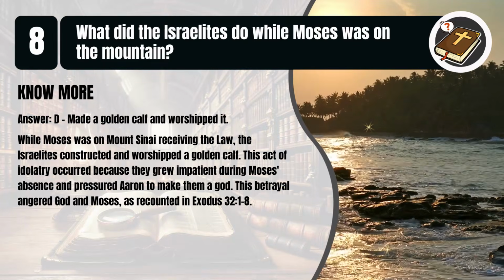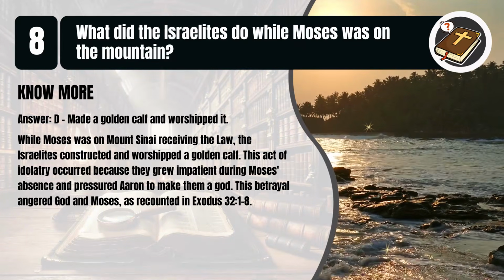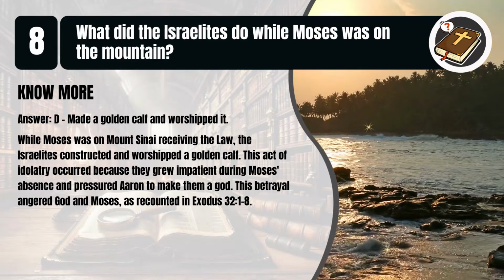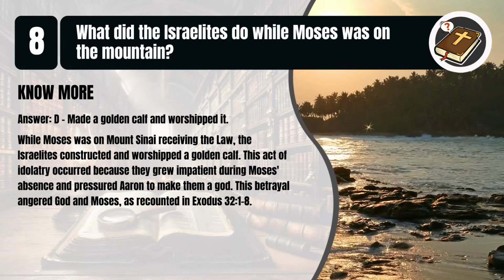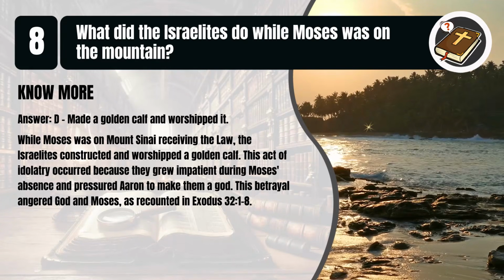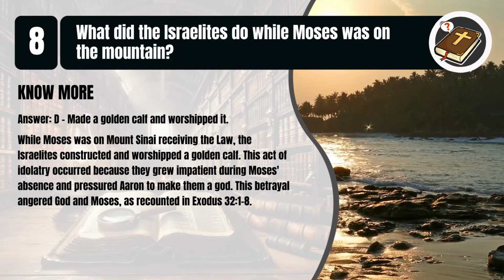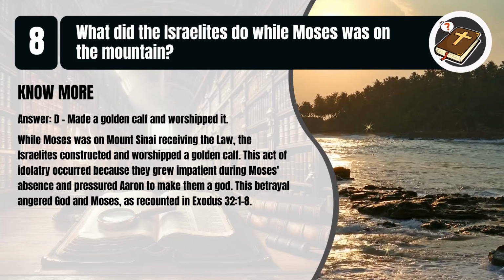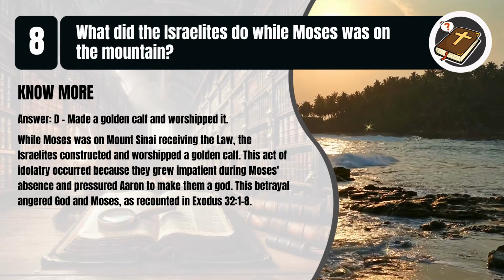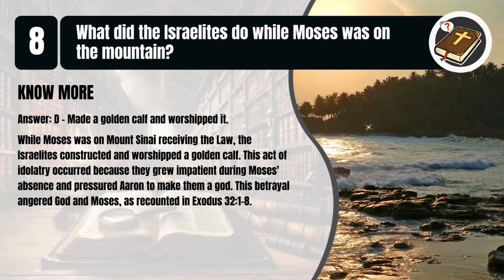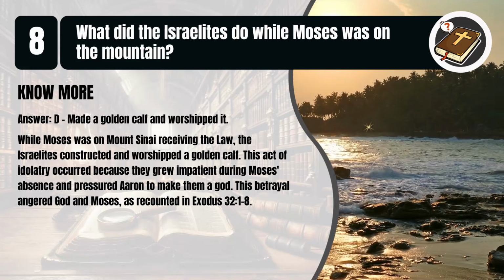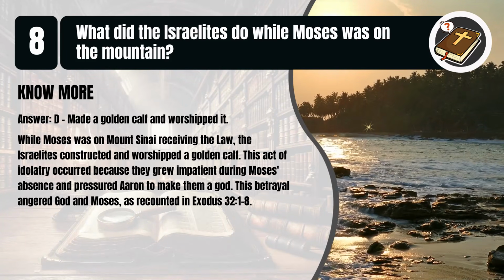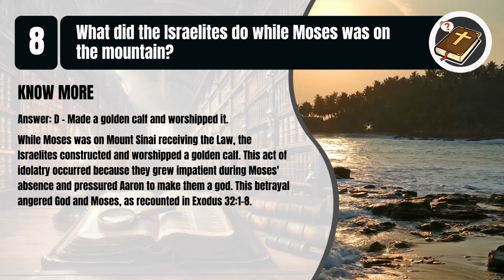That's D. Made a golden calf and worshipped it. While Moses was on Mount Sinai receiving the law, the Israelites constructed and worshipped a golden calf. This act of idolatry occurred because they grew impatient during Moses' absence and pressured Aaron to make them a god. This betrayal angered God and Moses, as recounted in Exodus chapter 32, verses 1 to 8.